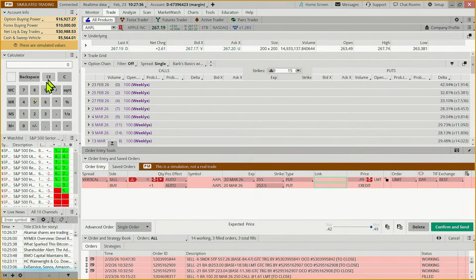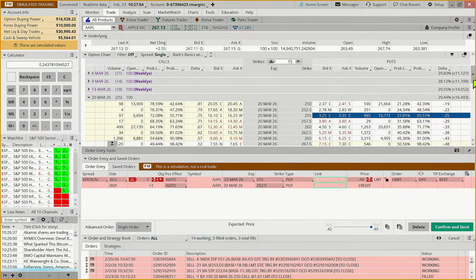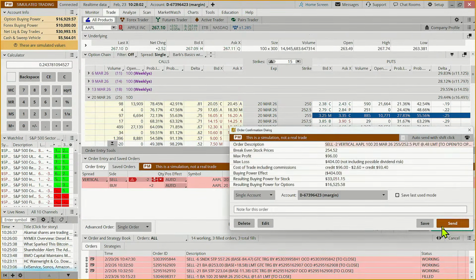But if I'm looking at my potential return on risk, and this isn't as volatile a stock, it's closer to the steady Eddie category. So 49 divided by 201, that's about a 25% return on our risk, 24. So it just barely makes it. But if we're saying, okay, we could do 2 contracts because we don't want to risk more than 500. So 2 contracts, we're risking 404, and we're just looking for a little win.